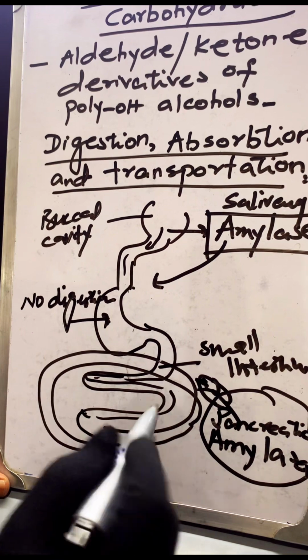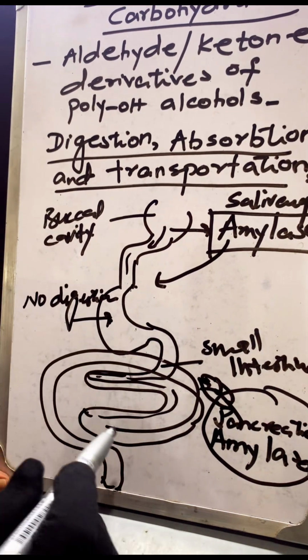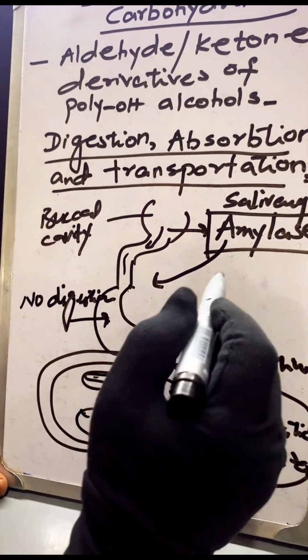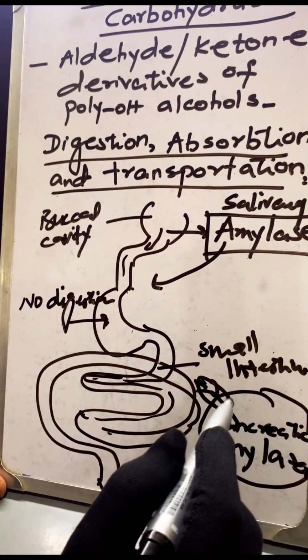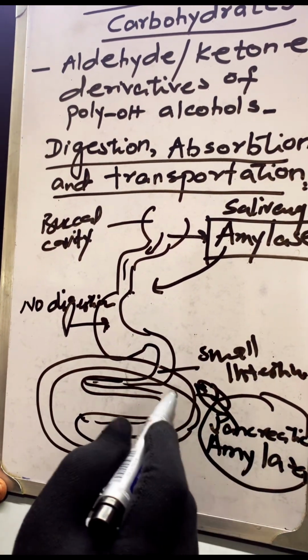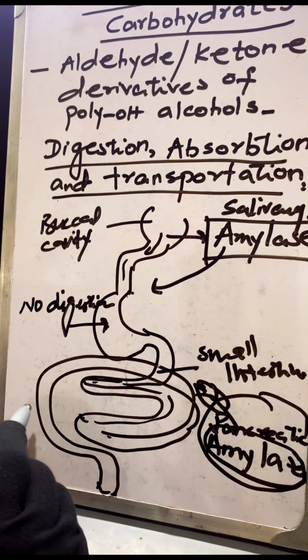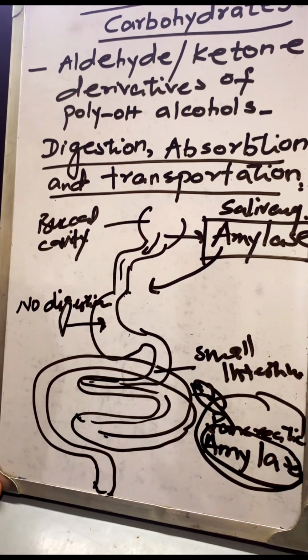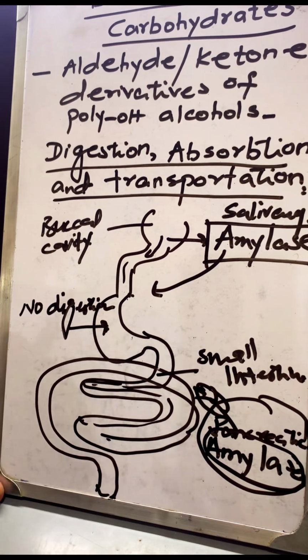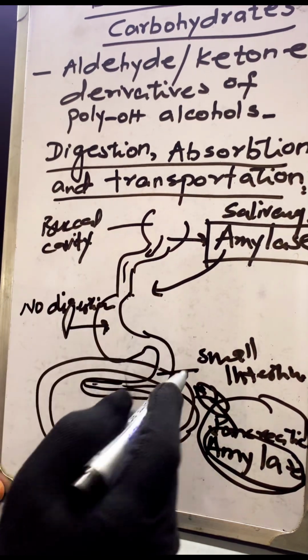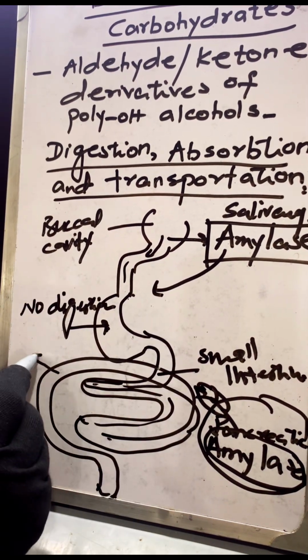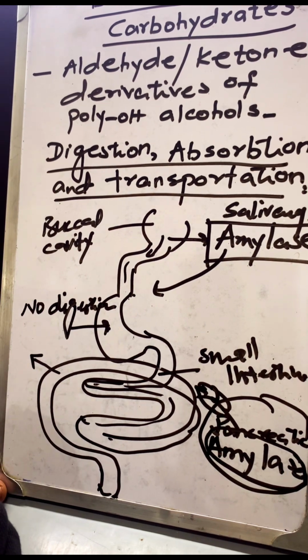Carbohydrates are large molecules, because mostly we consume polysaccharides, which are long chain carbohydrates. In the small intestine, this amylase breaks down the glycosidic bonds and converts the macromolecule into micromolecules, because a macromolecule cannot cross the small intestine wall and come into the bloodstream.